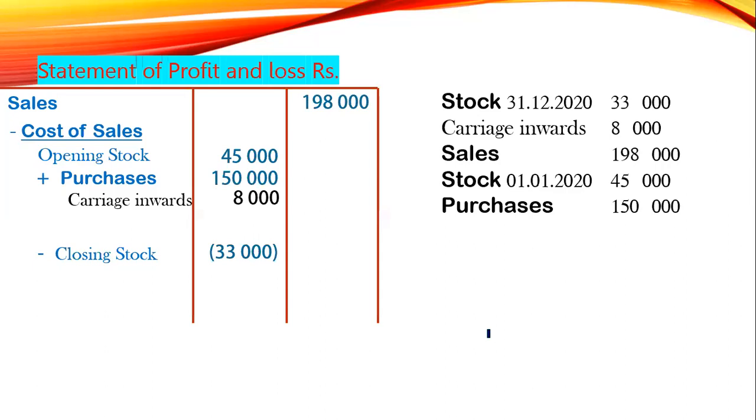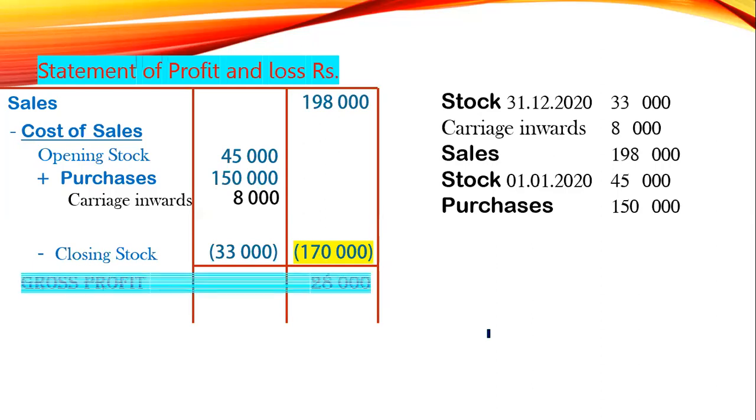So what is the cost of sales, my dear student? Once you add and deduct, it is 170. Therefore, your answer is 28,000 gross profit. I don't know how you all got it wrong.